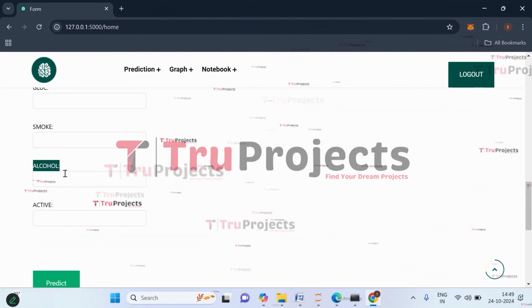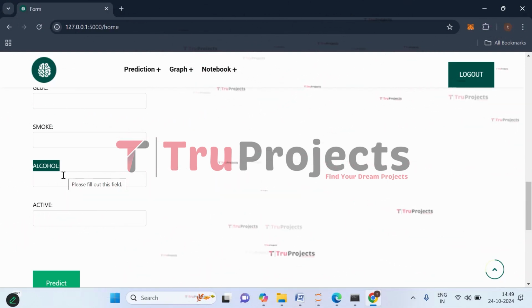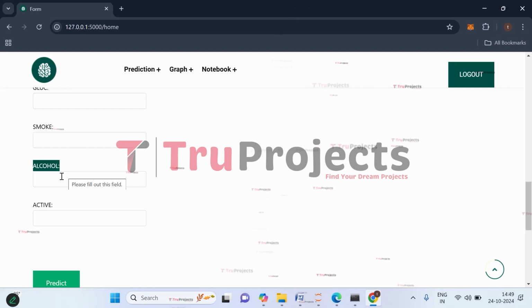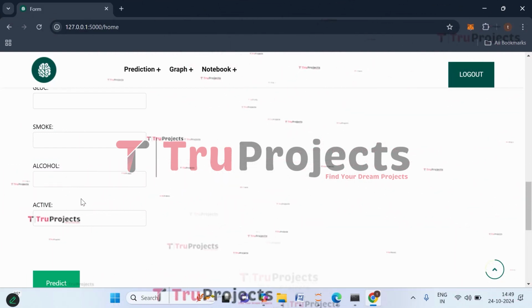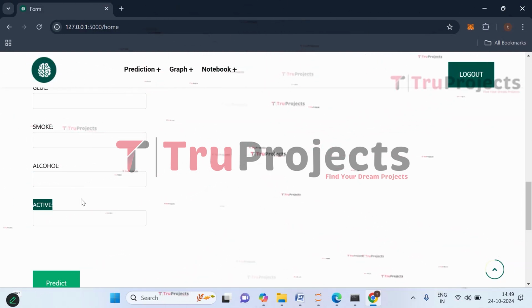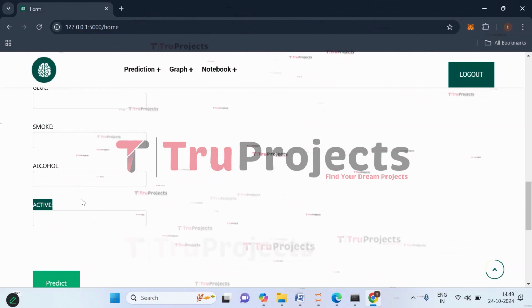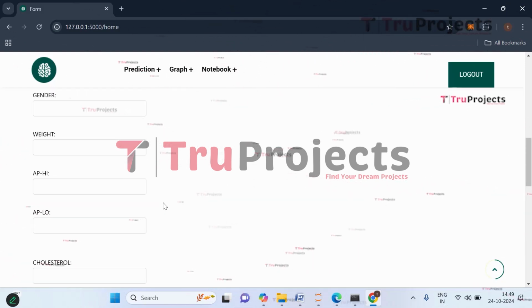Coming to alcohol, this specifies the individual's alcohol consumption habits, as excessive alcohol intake can affect heart health and also increase the risk of heart disease. Coming to active, this denotes the individual's level of physical activity, as regular exercise can help lower the risk of developing heart disease. So this is about the parameters of the Kaggle dataset.